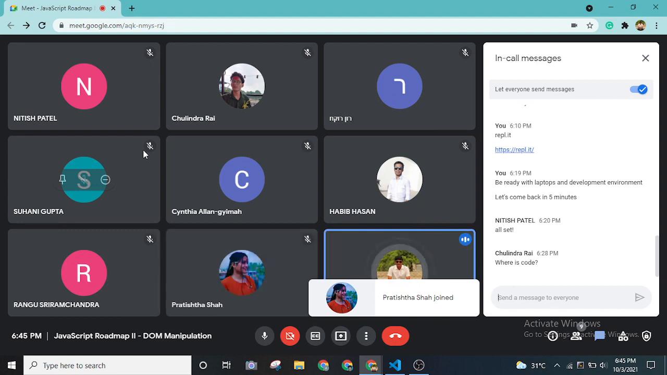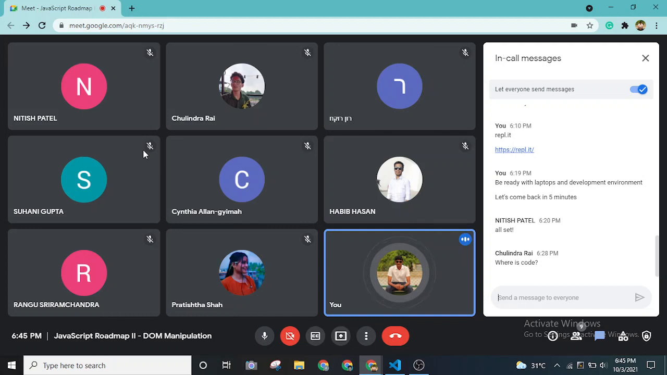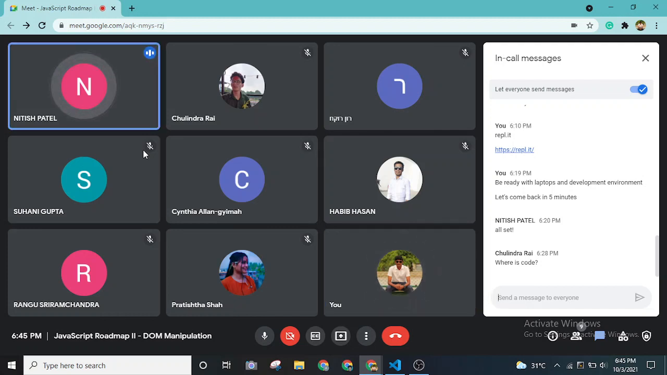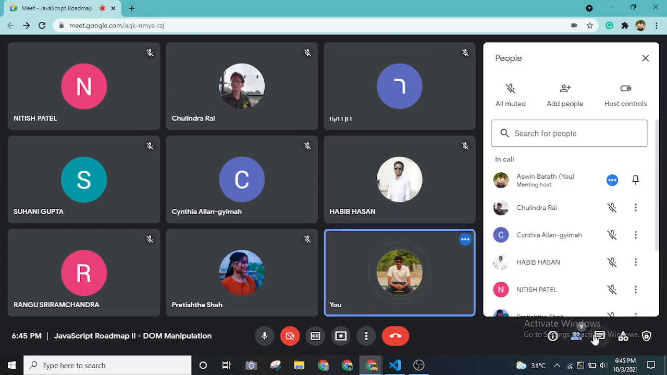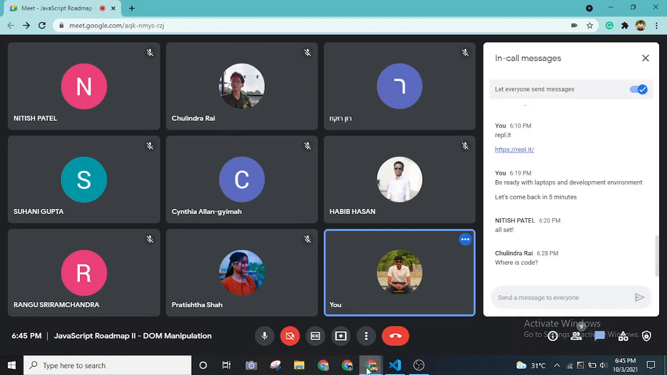I'll be showing you how to add new elements, but till now we have covered the DOM selectors, right? Do you have any doubts about DOM selectors? Are the concepts clear? No, no, bro. Okay, we can move ahead. Okay, cool.